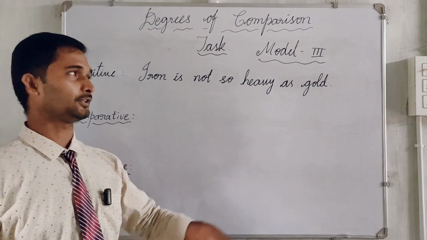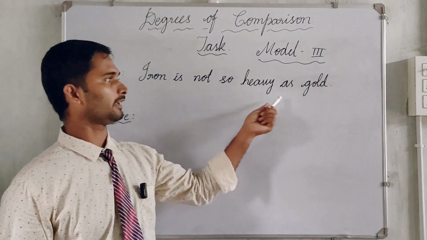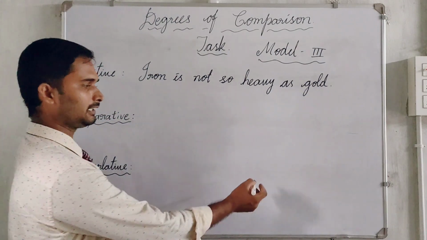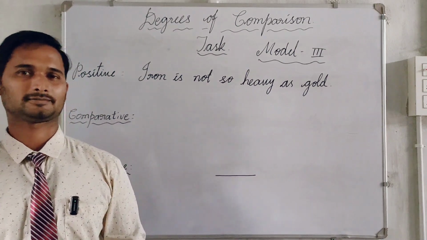Here is a task for you of Model 3, positive form. Iron is not so heavy as gold. Can you get the comparative form? It doesn't have the superlative degree. Comment it in the comment box.